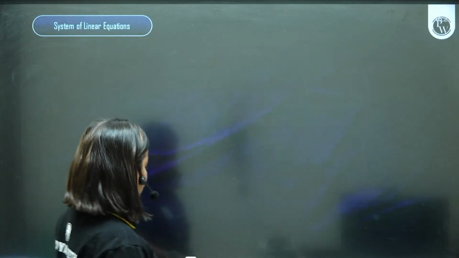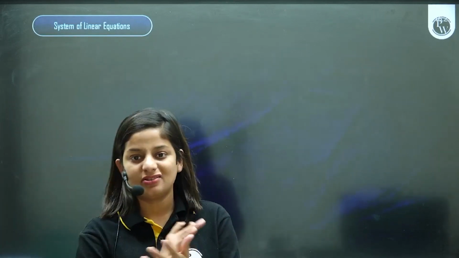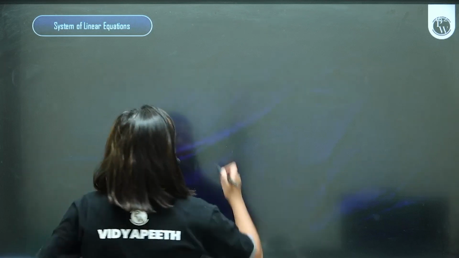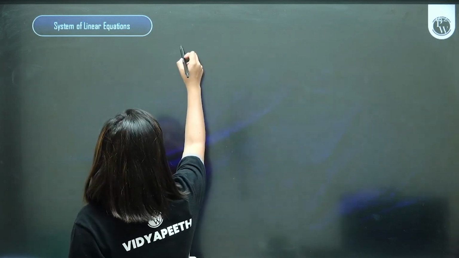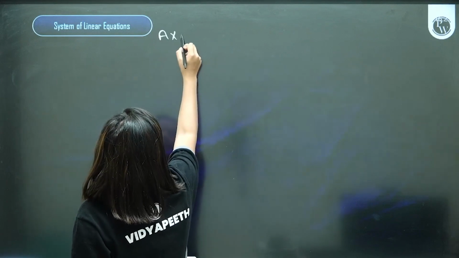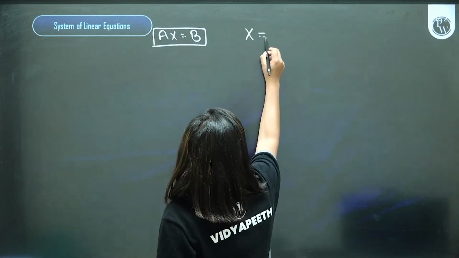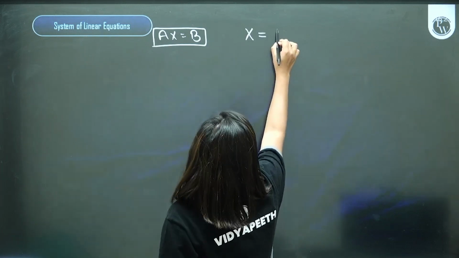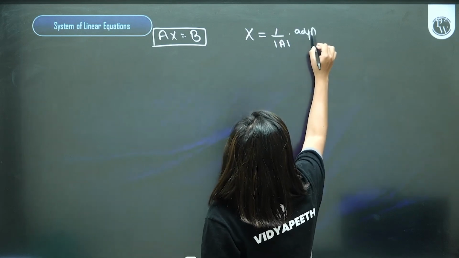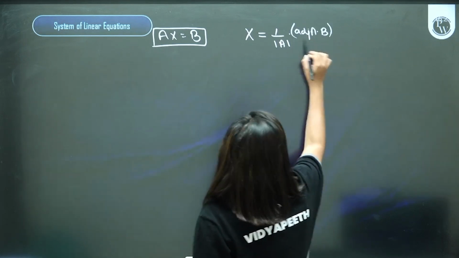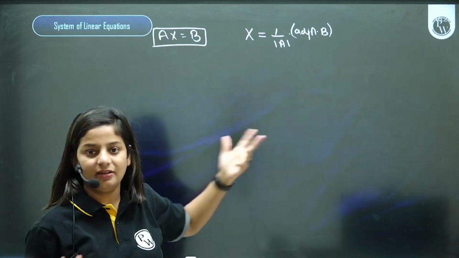System of linear equations. Again, this is one very important segment. You can expect one question based on system of linear equations. So generally, I give a chart to remember system of linear equations. Any equation can be represented in Ax equal to B format, where we have to find the value of x, which is given by the formula 1 upon determinant of A into adjoint of A into B. You will calculate adjoint of A into B divided by the determinant, and you will get the value of x.